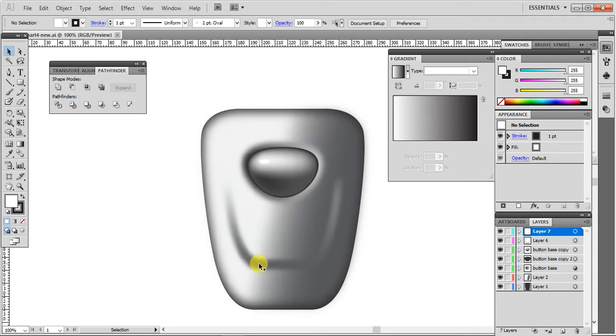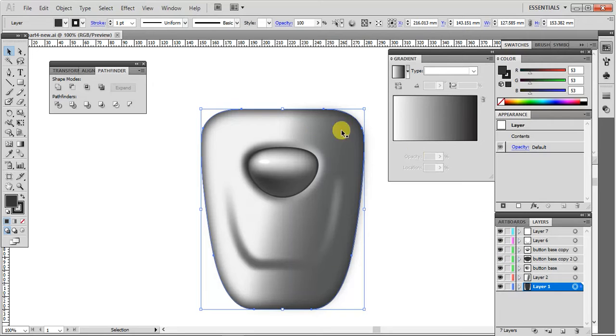Hello everybody, in this part of the Illustrator basic product rendering techniques demo, I'd like to show how we can create fresnel effects as well as additional reflections by the sides of the objects. Okay, let's start.